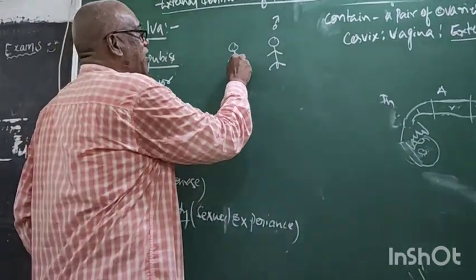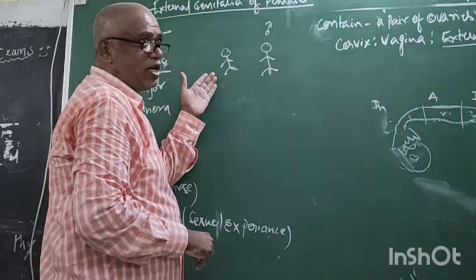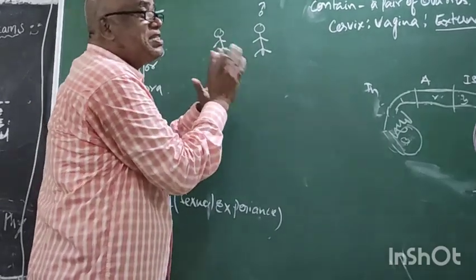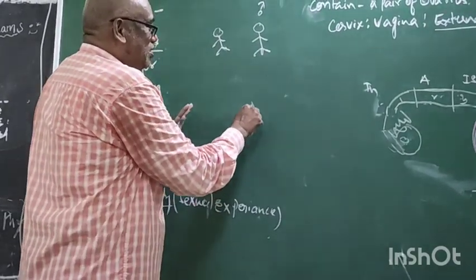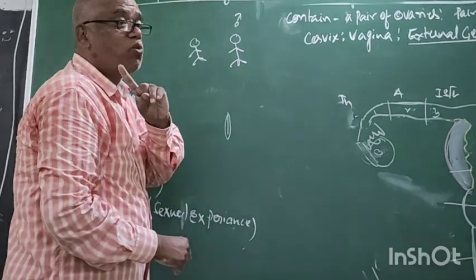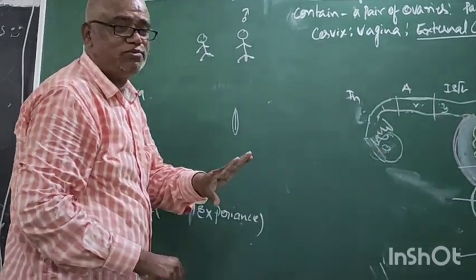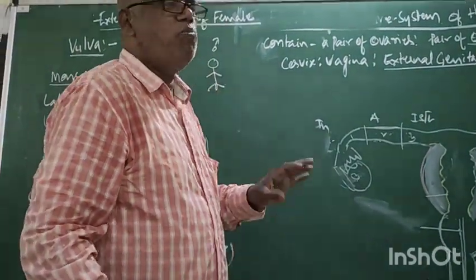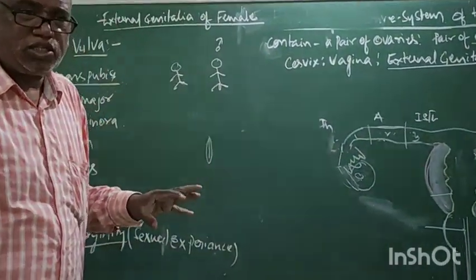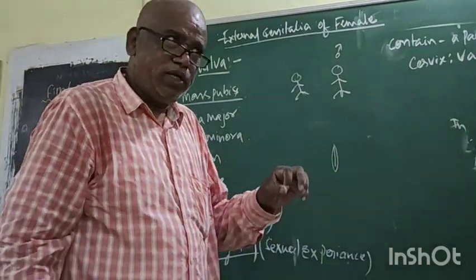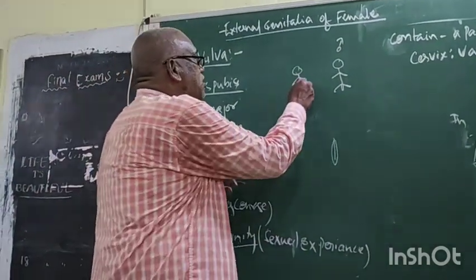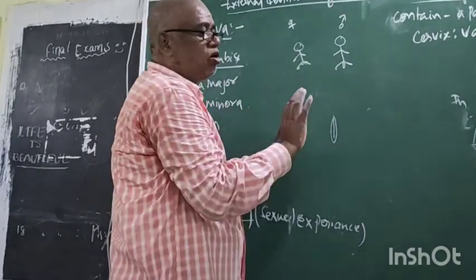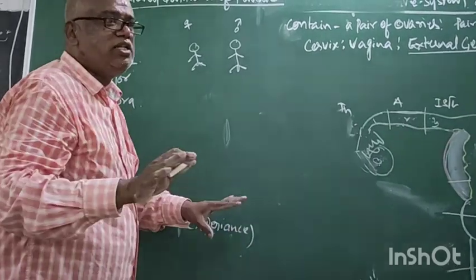But here, in the pelvis region, some slit is there. It is not vagina. The vagina is internal to the body. Almost 99% of students or persons think this area of female is vagina. No, it is not vagina. Vagina never appears externally.